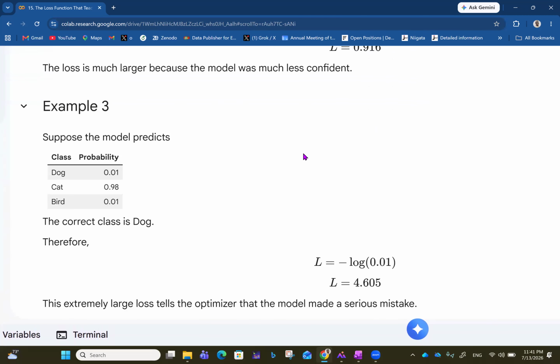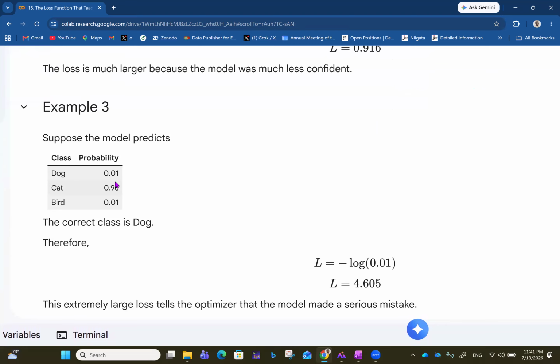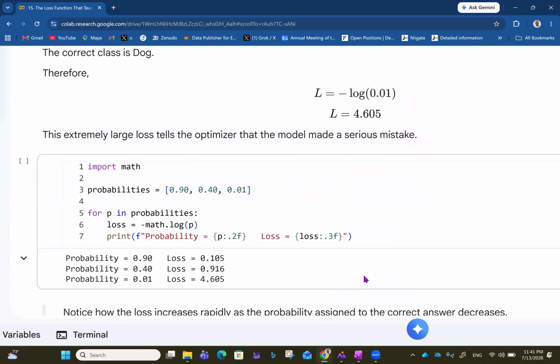In example three, suppose the model predicts that dog is 0.01, cat is 0.98, bird is 0.01. The correct class is dog. Therefore, L is minus log 0.01, which is 4.605. That's big. This extremely large loss tells the optimizer that the model made a serious mistake. When you see a loss that is suddenly large, that tells you there's a serious mistake and you may need to check what's happening.